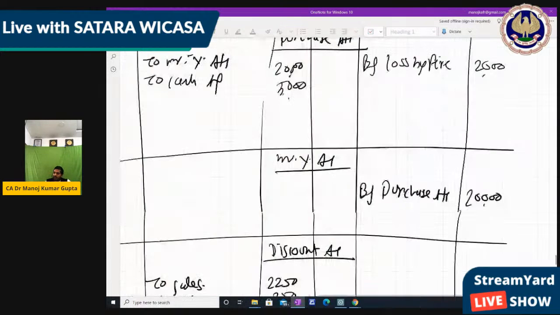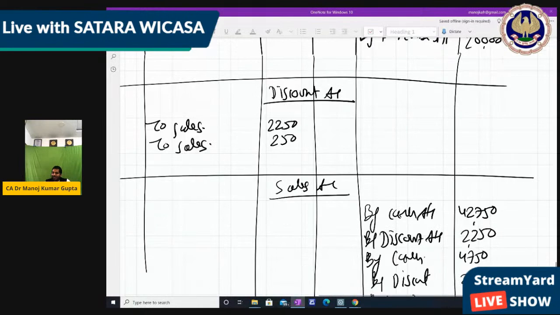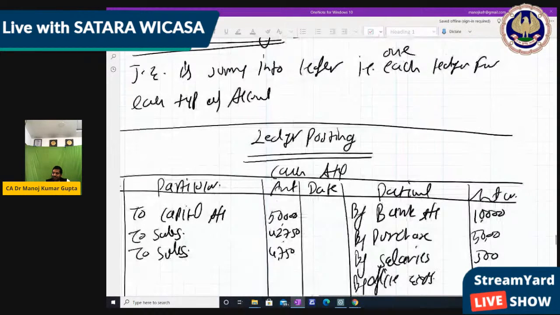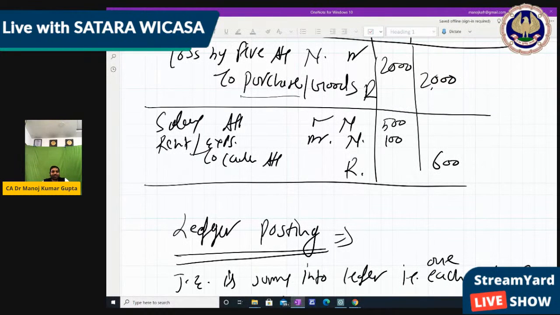Okay, so with that all transactions, journal entries and ledger posting are done. Right, now the second process is done, that is ledger posting. I made this ledger posting only for the purpose of boosting your confidence, and so you know the next procedure, which is the trial balance.